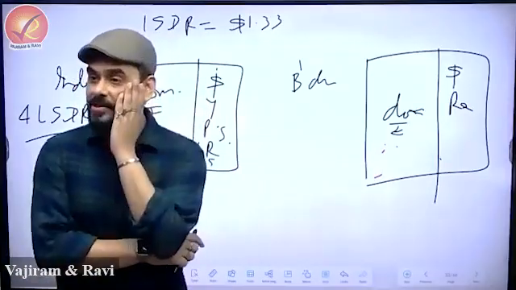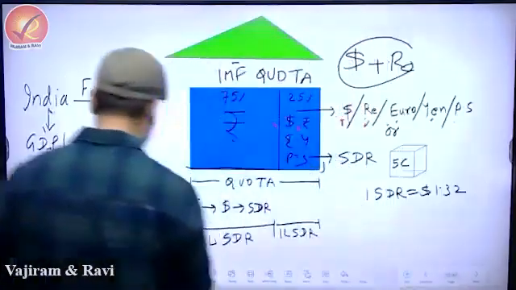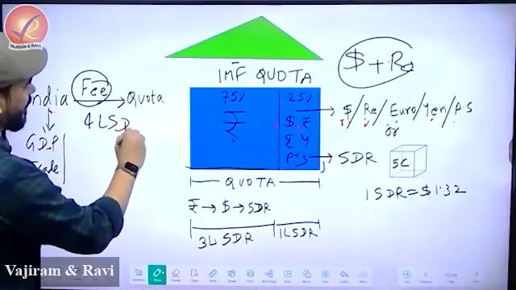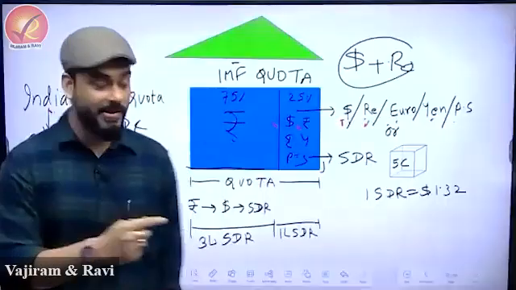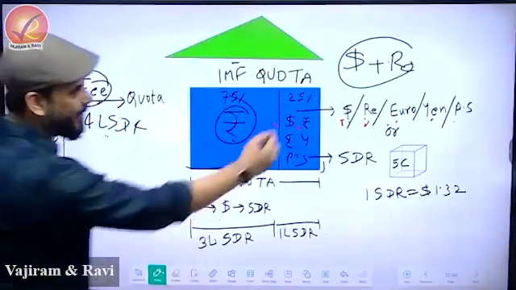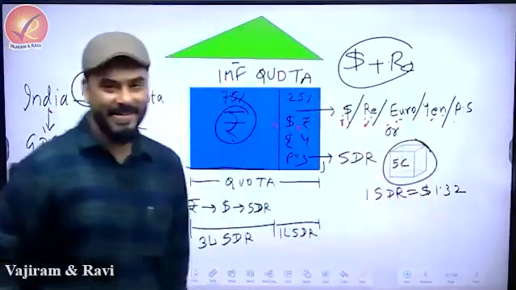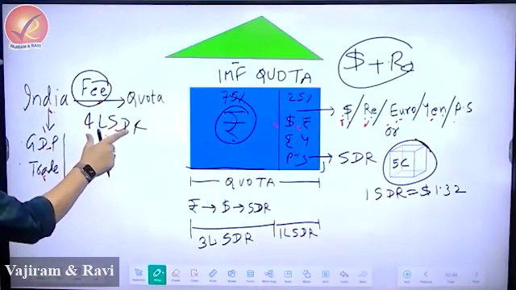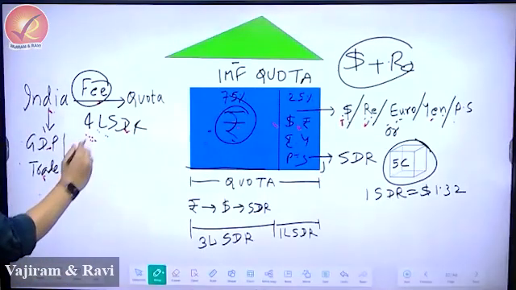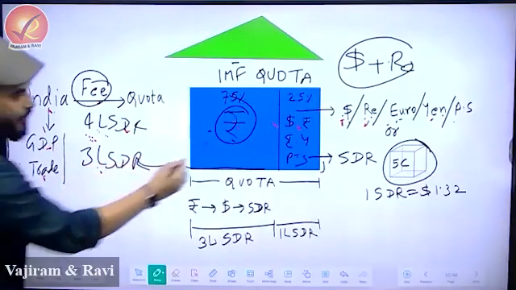Now India will ask, 4 lakh SDR is how much? So immediately IMF will tell you that India, don't worry, let me split the formula for you. Then IMF tells that India, your quota is 4 lakh SDR. Immediately we'll ask IMF what to do. IMF says 75% of this you have to put in rupee and the remaining you have to put in either dollar or SDRs. I will show this to you. So if IMF says 75% of this has to be in rupee, what is 75% of this? 3 lakh SDRs. So this 3 lakh SDRs have to be in rupee.